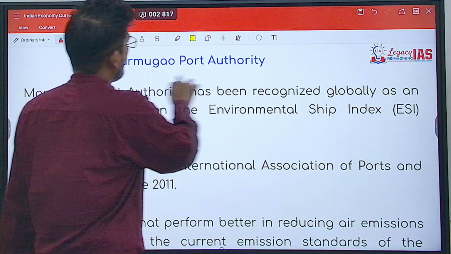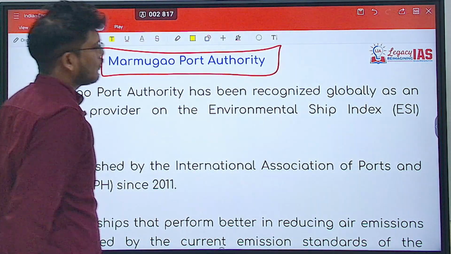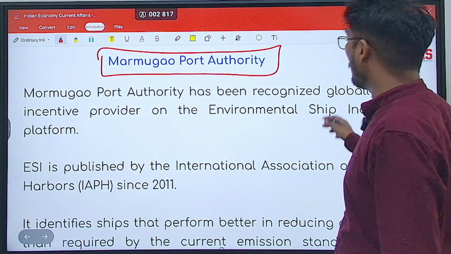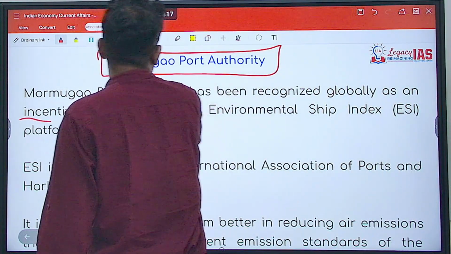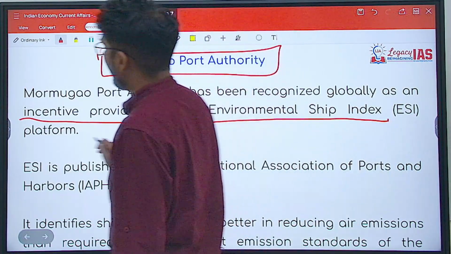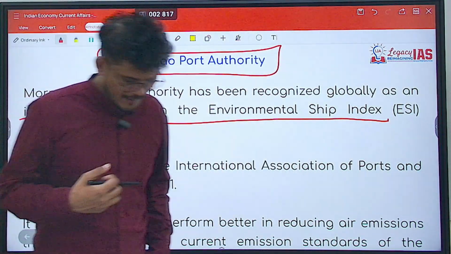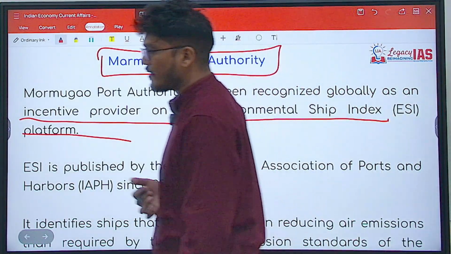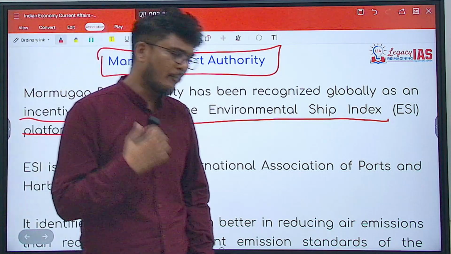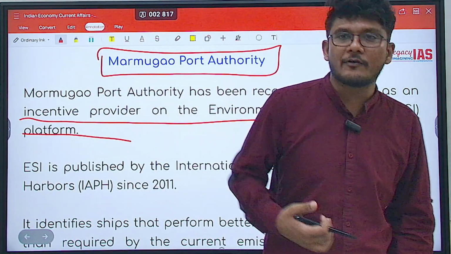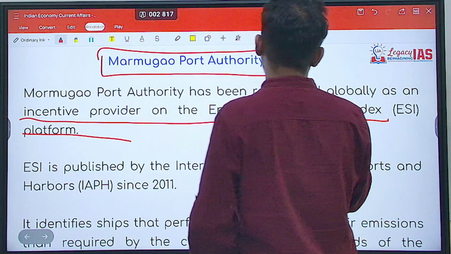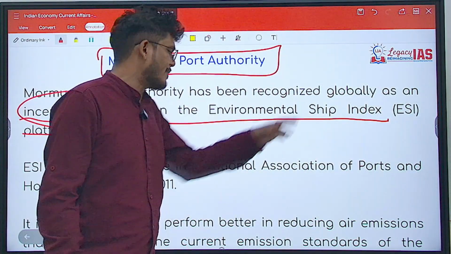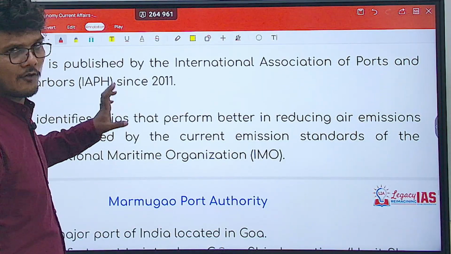Now, Marmugao Port Authority. So what is it about? It is in news basically because it has been recognized globally as an incentive provider on the Environmental Ship Index platform. Environmental Ship Index is basically calculating the environmental impact with respect to the shipping industry. If any ship or port authority does better, it will be considered as an incentive provider based on the Environmental Ship Index. Right? So that is the concept.